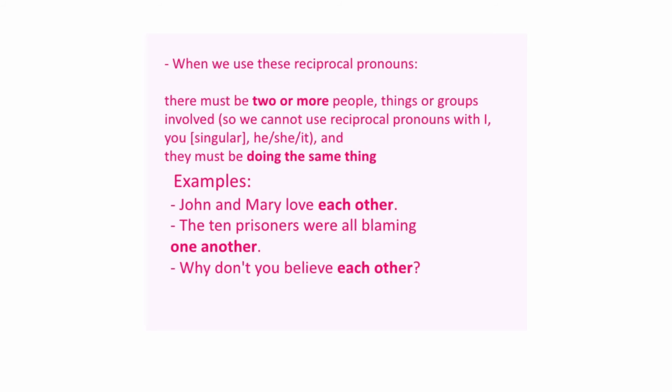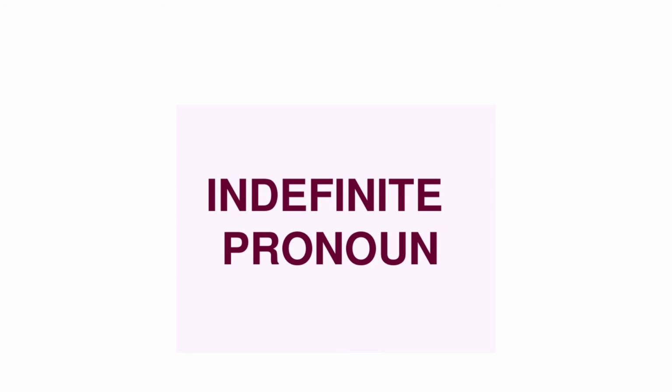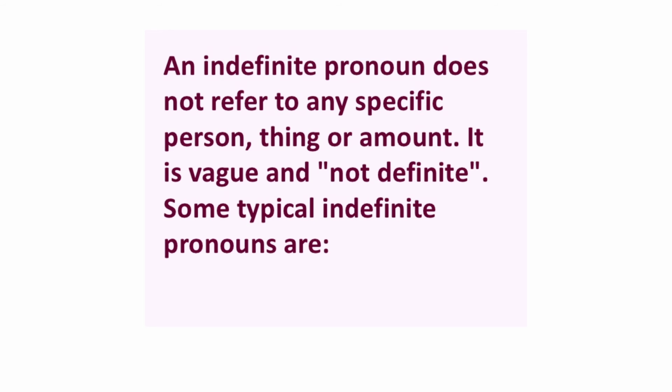John and Mary love each other. Each other is used for only two, and one another is used for more than two. John and Mary love each other, or you can say husband and wife love each other. The 10 prisoners were all blaming one another. One another is used for more than two. Why don't you believe each other? तुम एक दूसरे पर विश्वास क्यों करते हो? Next is indefinite pronoun, and I think this is your last pronoun.